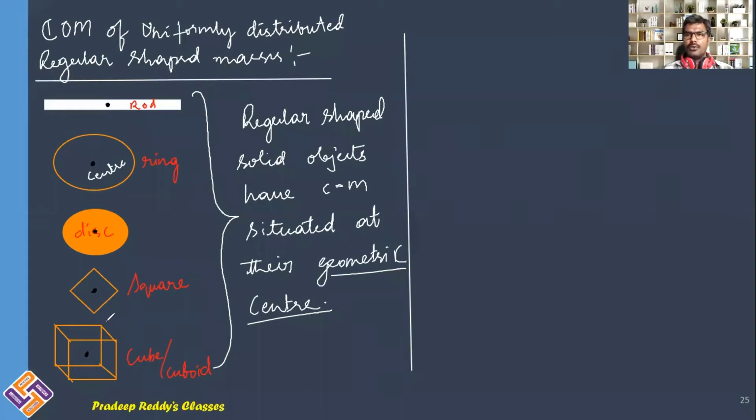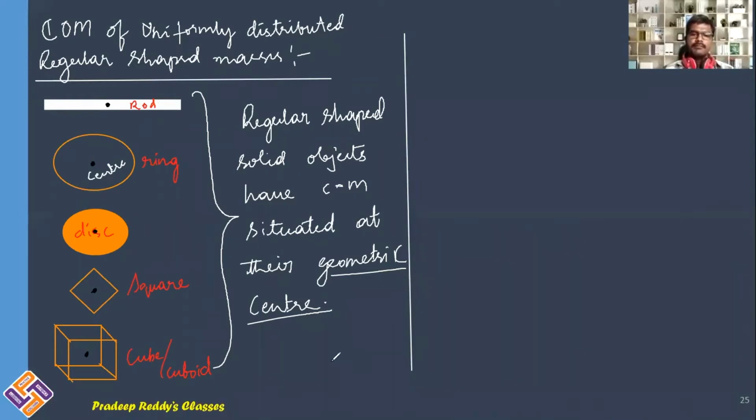Similarly, if it is a hollow cube, you can consider that at the position of the center of mass there will be no mass. And similarly, if it is a square wire arranged in the form of a square, in such cases, even though we do not have any mass at the center of mass position, the center of mass is located at the geometric center.